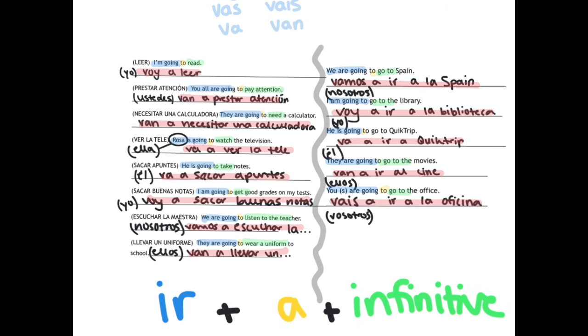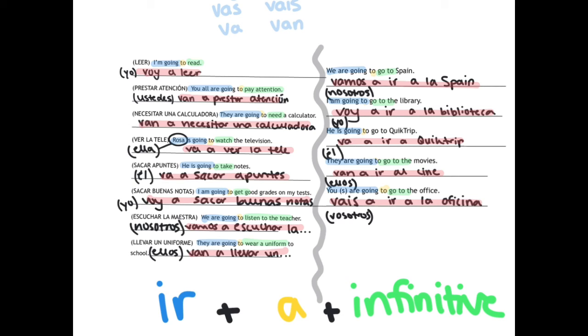Okay, so here are the answers, and I highlighted the answers in red, but then I also highlighted each question to fit the ir plus a plus infinitive. And then also, in the parentheses, for the answers, you can include the subject pronoun. So, for example, for the first question, I am going to read, you can put yo voy a leer, or you can just say voy a leer. Both answers are correct. You can either include the subject pronoun if that's easy for you, or you can drop the subject pronoun if you are able to conjugate without it.